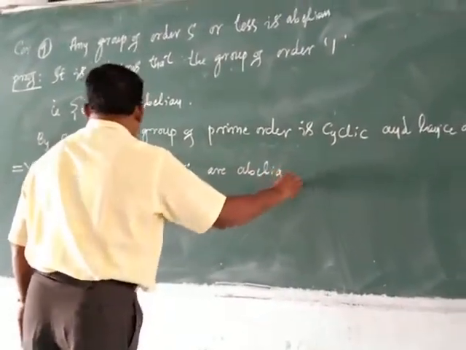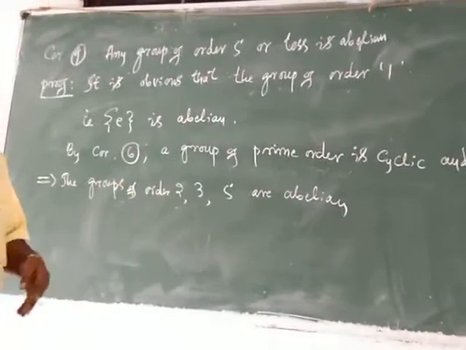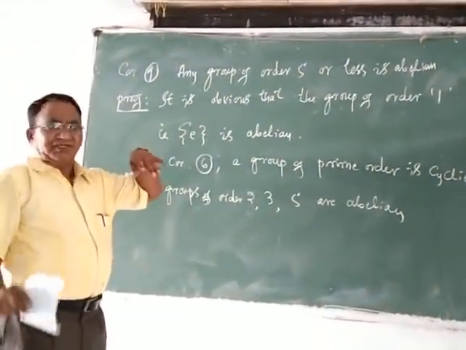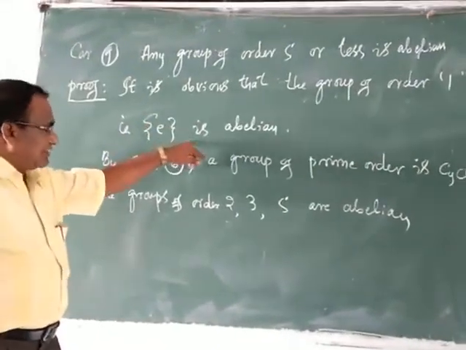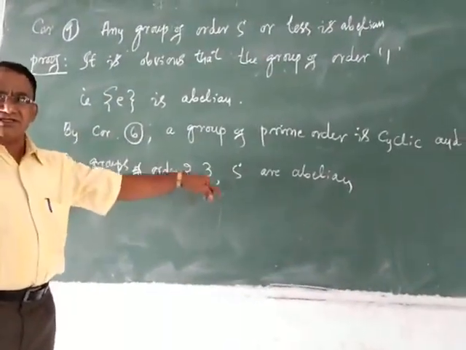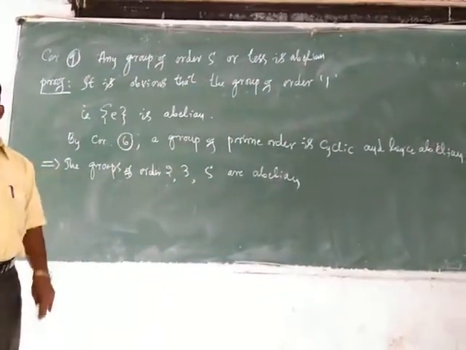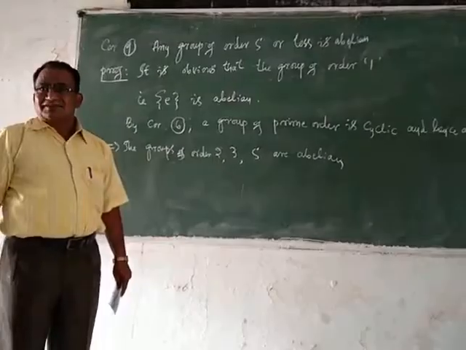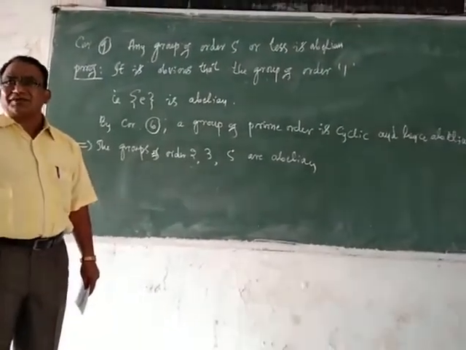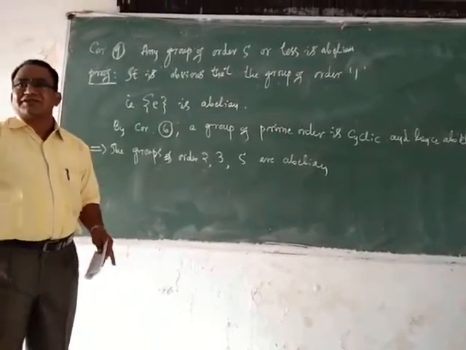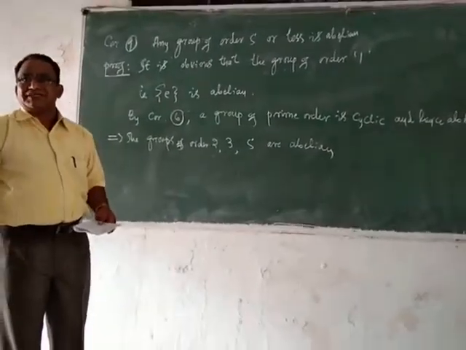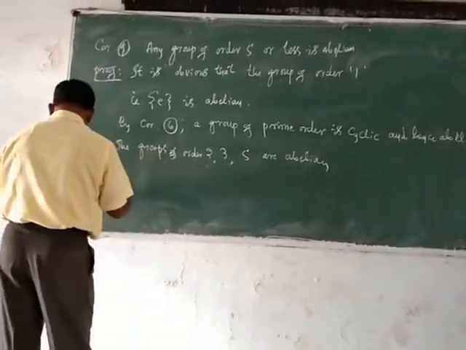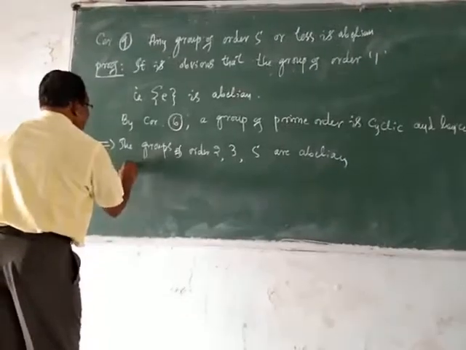By the corollary, in the groups of order 5, we have gone through groups of order 1, 2, 3 and 5. We are left with only one order, a group of order 4, that we wanted to prove is abelian.